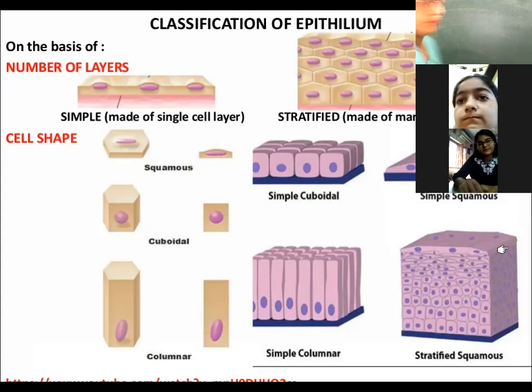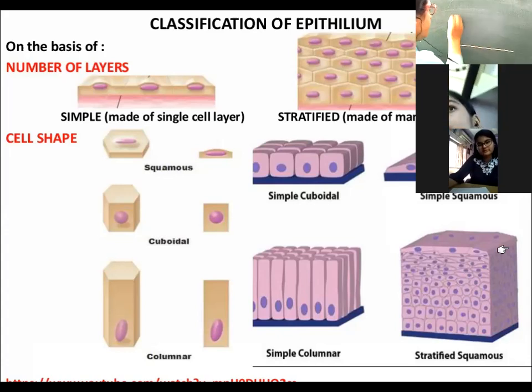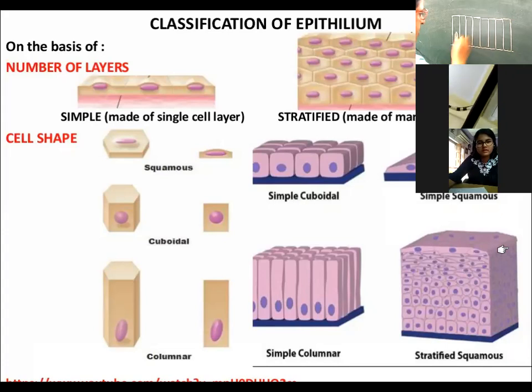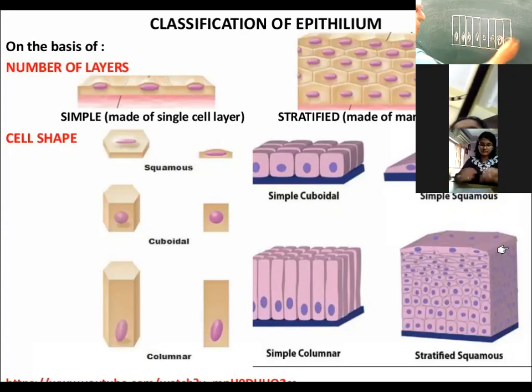Let me tell you that if there is a basement membrane, and on the basement membrane there lies the column structure, the cells are present in a pillar-like structure. Then what is it called? Columnar epithelia. It is called columnar epithelia.